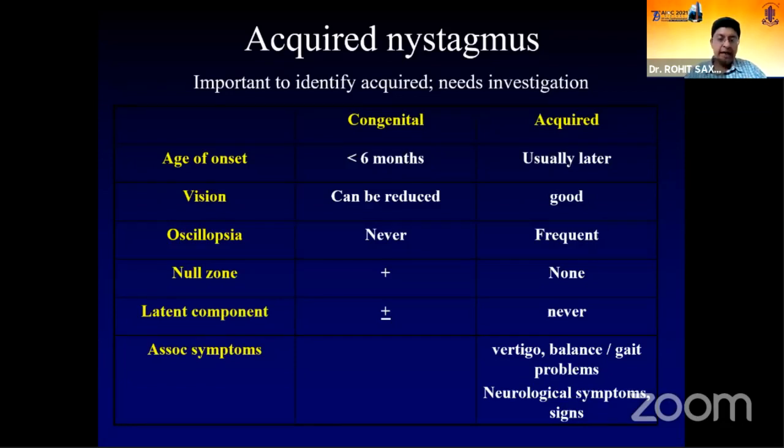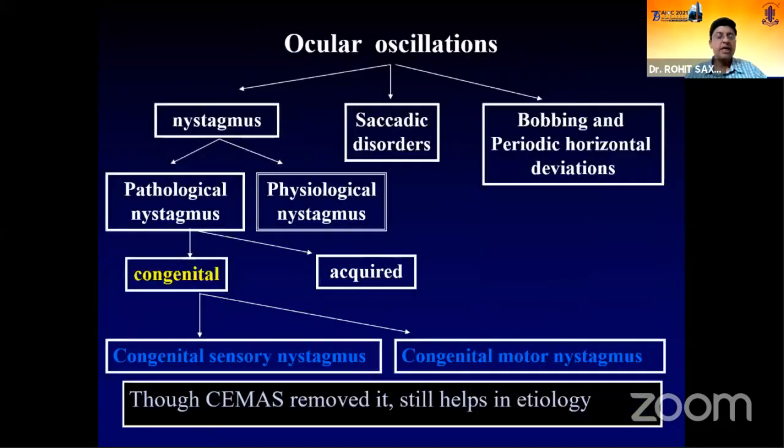Some patients of infantile or congenital nystagmus actually complain of shimmering of the image, but that is not very uncomfortable for them. They just notice the image occasionally, but it's not something that stops them from functioning. And of course, there are associated neurological symptoms in acquired. So the moment you have an acquired nystagmus, discuss with a neurologist, manage with a neurologist. Our discussions essentially are about congenital or infantile nystagmus.